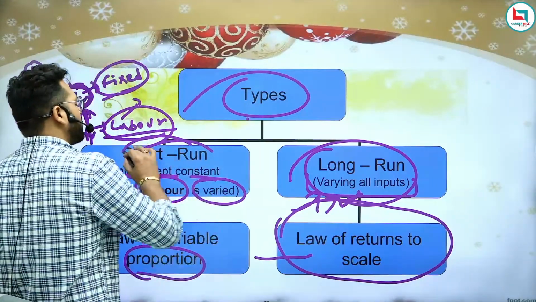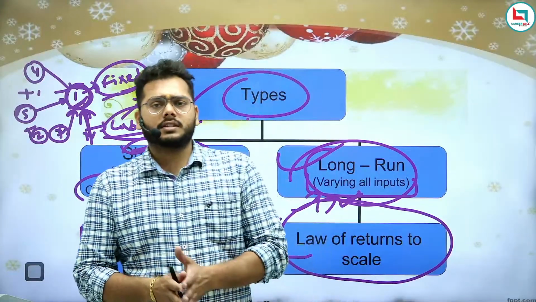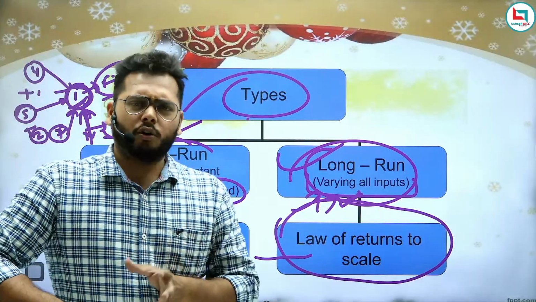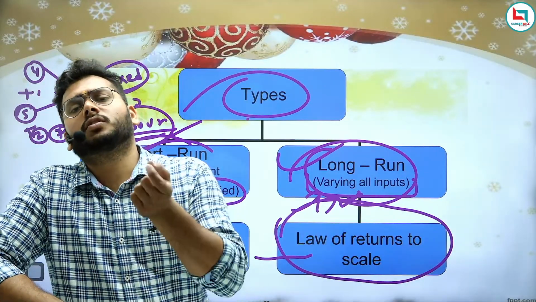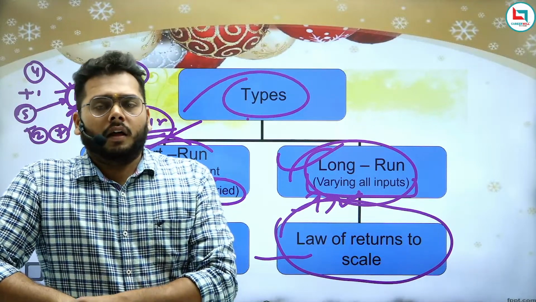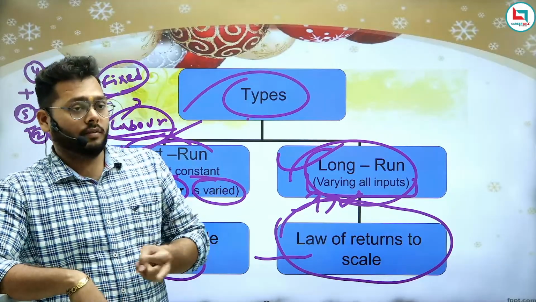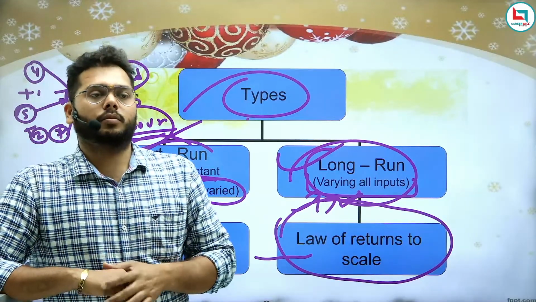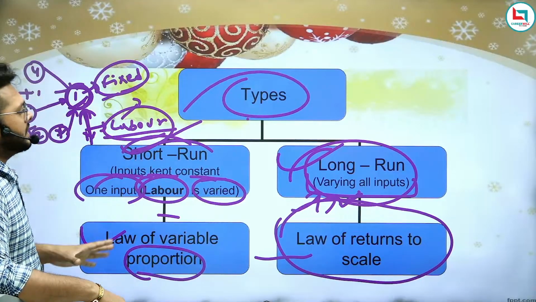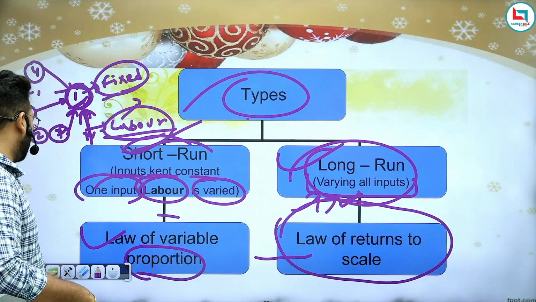There are two types: the first one is short run and the second one is long run. In the short run, you will definitely have a change of output, but due to a change in only one factor, that is the variable factor, or only a single input. In the long run, you will have to change both the inputs, the fixed factor and the variable factor, both the factors, right? So this is all about today's class that we have discussed, right? Any issue, any doubt, if you are facing, just tell me.